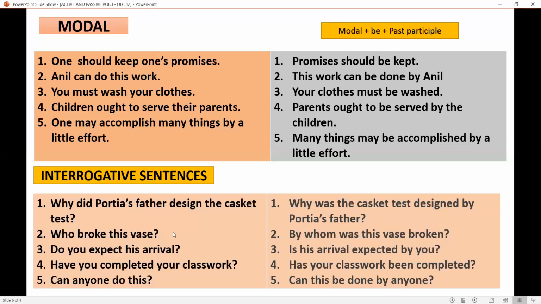Next one. Who broke this vase? By whom was this vase broken?